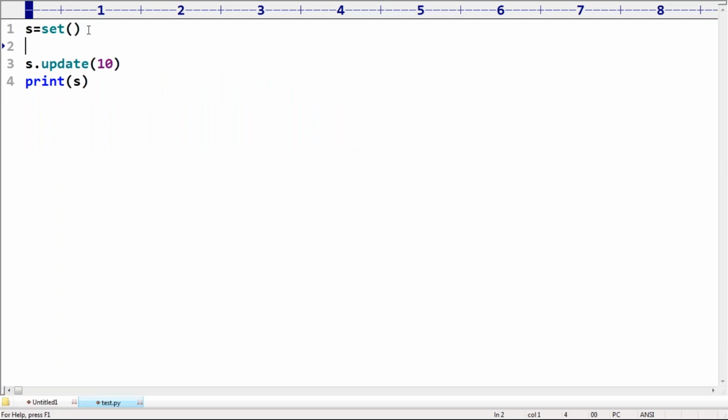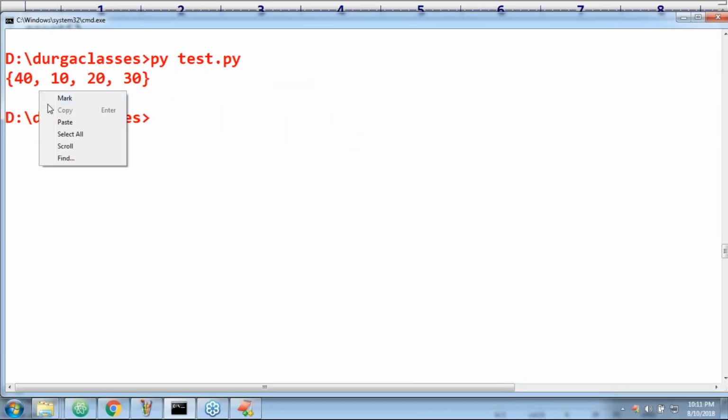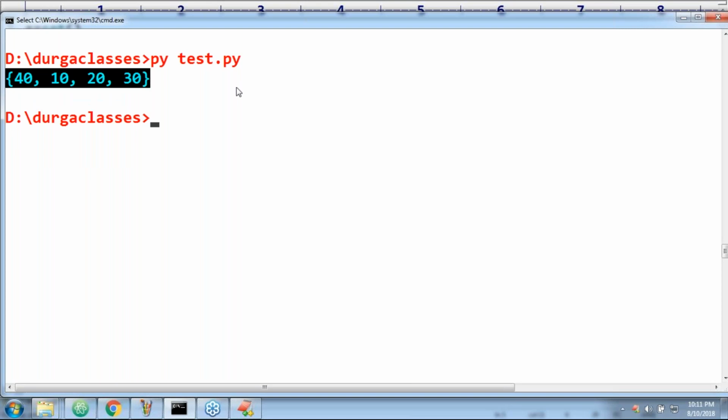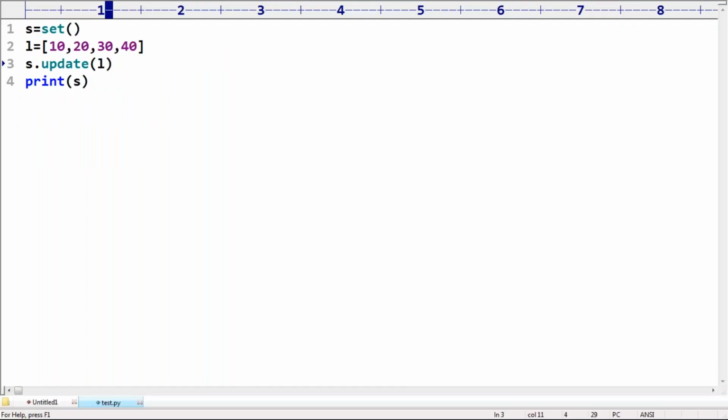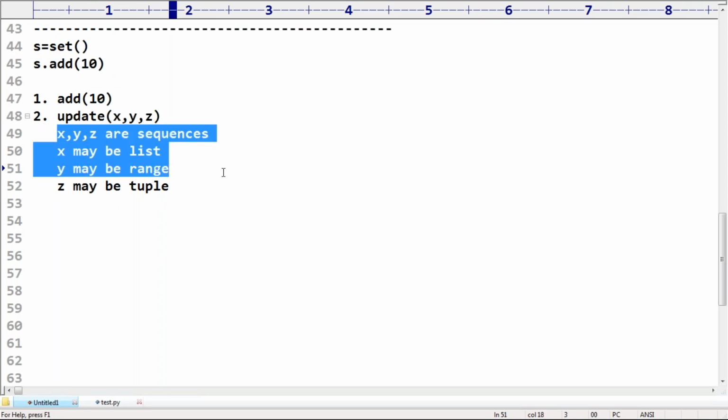Suppose L is equal to 10, 20, 30, 40. Can you please add L? Yes dot update of L. Perfect. Now all the elements present in that L will be added by default. Update is not applicable for a single object. This one is nothing but a sequence. X, Y, Z are sequences. X may be a list or range or tuple, not an individual object.